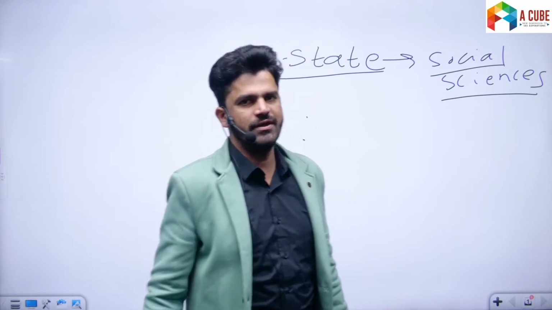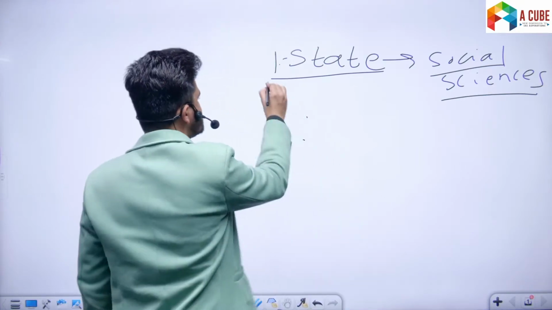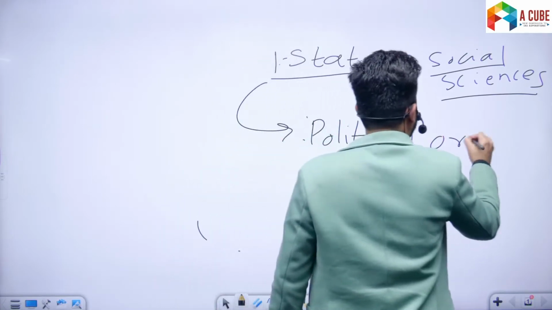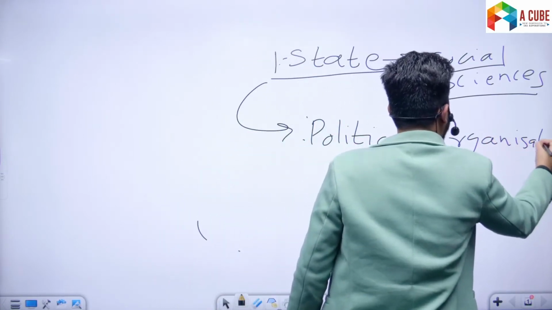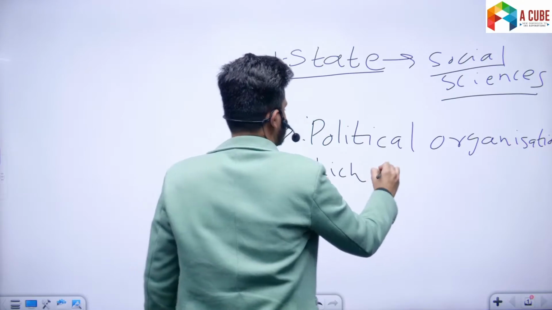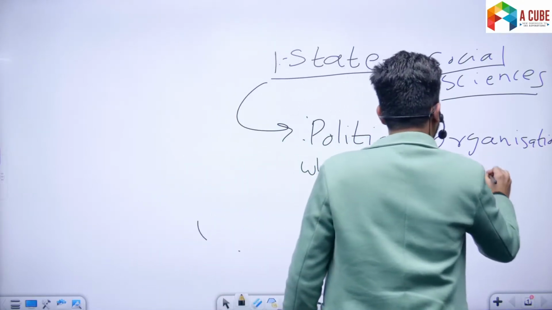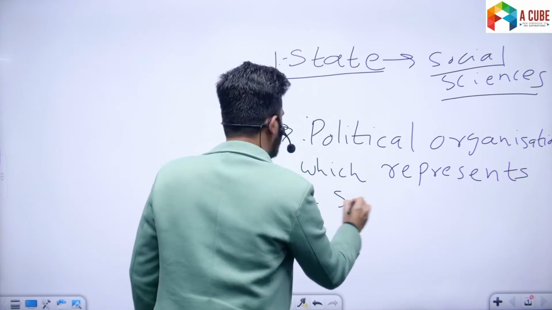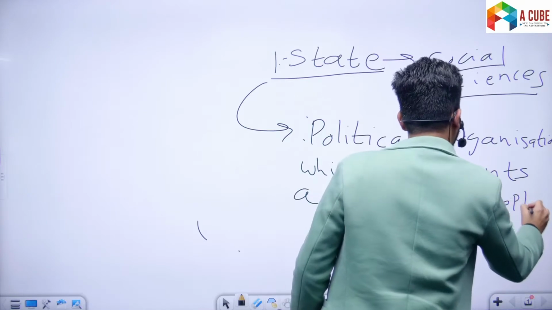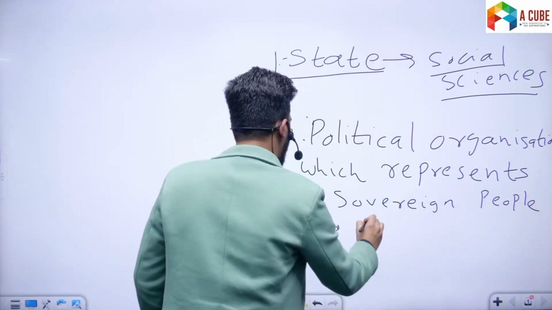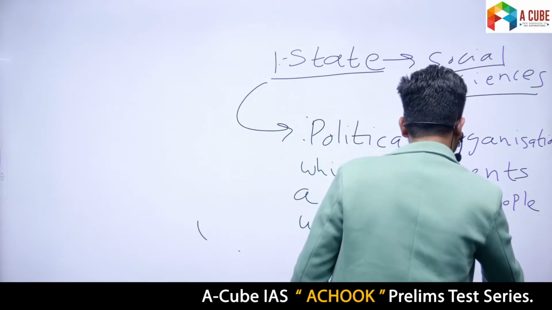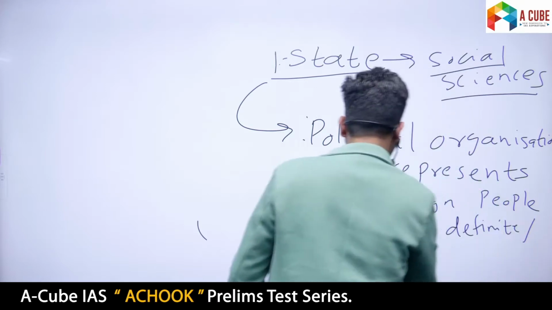Now listen to me very carefully. I am writing the definition. State is a political organization which represents a sovereign people who occupy a definite or fixed territory.